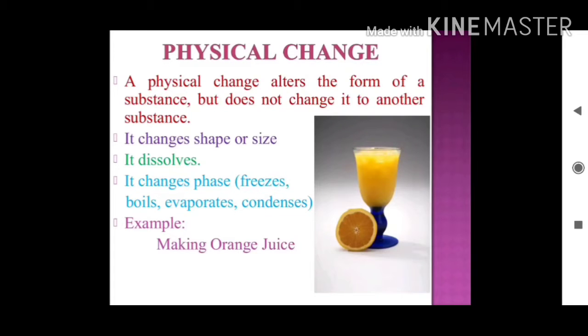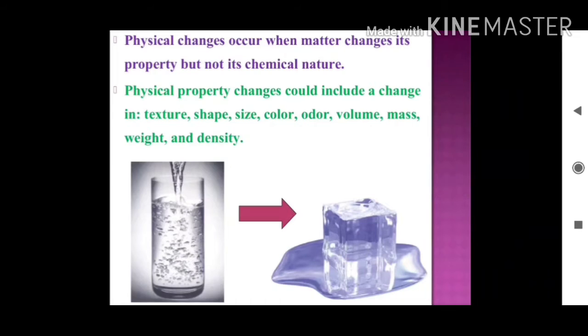Similarly, melting is also an example of physical change. Stretching a rubber band, in which there is a change in shape and size. Next, physical changes occur when matter changes its property but not its chemical nature. When I told you about condensation and evaporation, there is no change in the chemical property of water, only the form of water has changed. Physical property changes could include a change in texture, shape, size, color, odor, volume, mass, weight, and density.